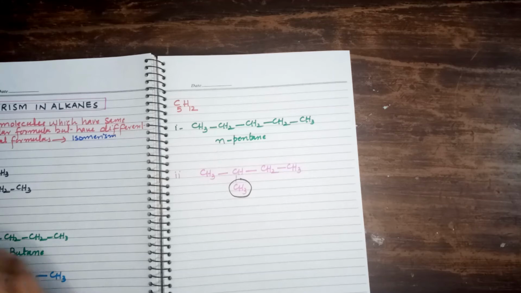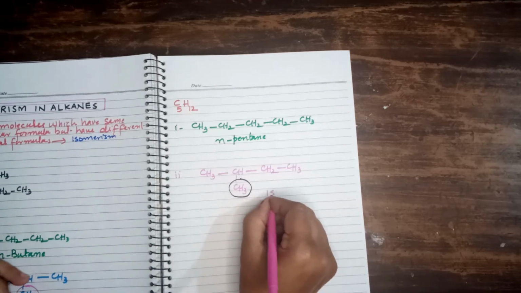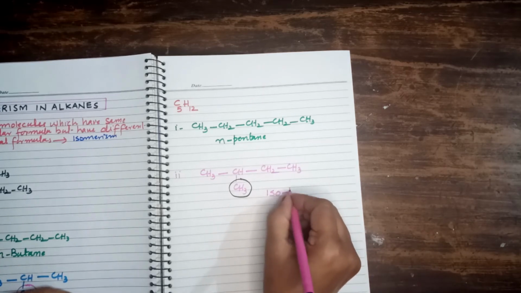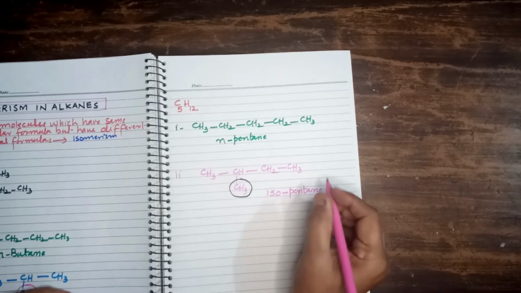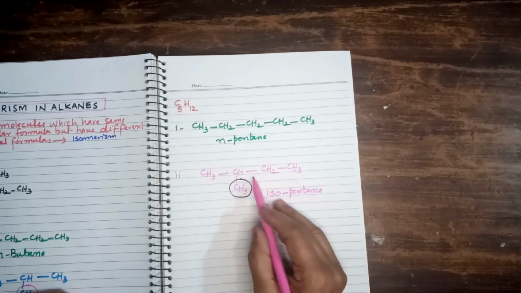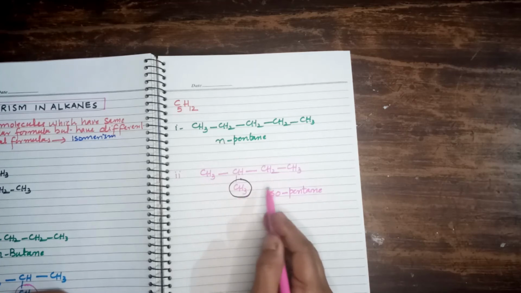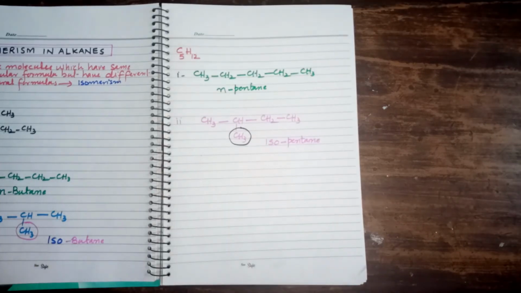So before writing its name, we use the term iso. Iso shows there is a branch. Isopentane. Right, students? Pentane shows the total number of carbon atoms is 5, connected with the help of single covalent bonds. Now let's see what next structure is possible.